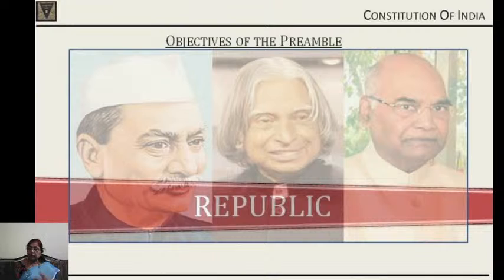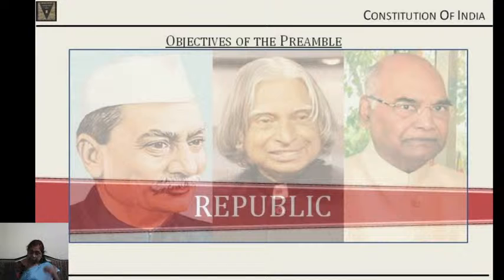So, a state which is represented by the president of that state is a republic. India is a state where the head of the state is the president of India. We are a republic. So, this was the first and foremost objective in the minds of our founding fathers in creating this kind of state.